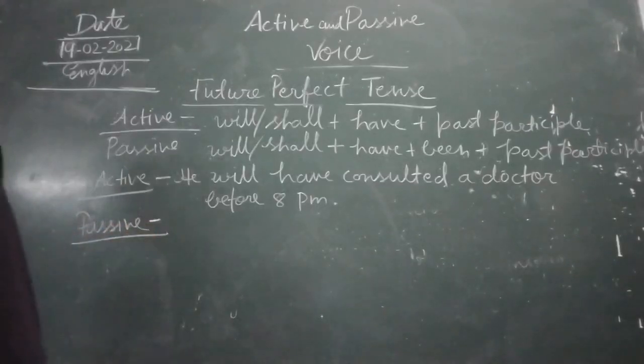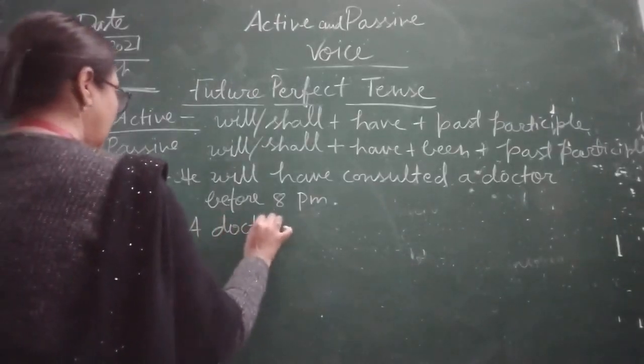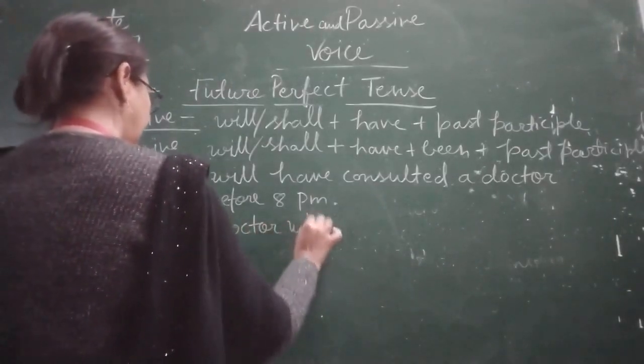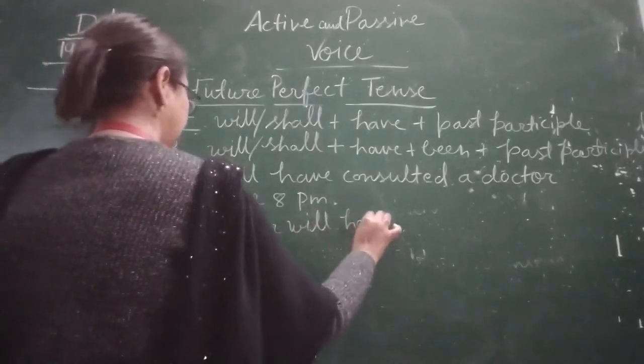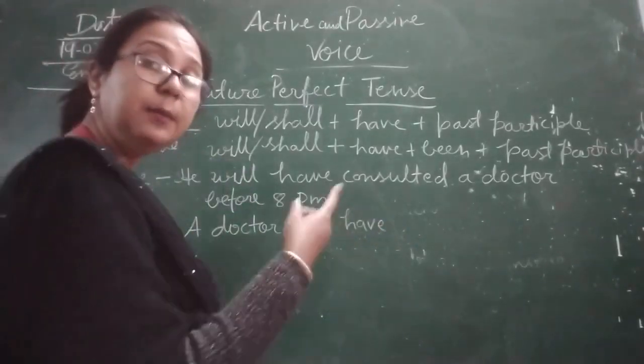So now children, let's start making this. So, a doctor will have, okay, will have, and after that what will we use? Been.